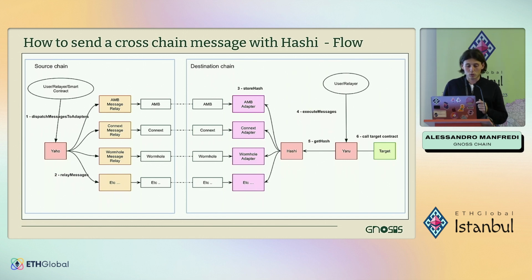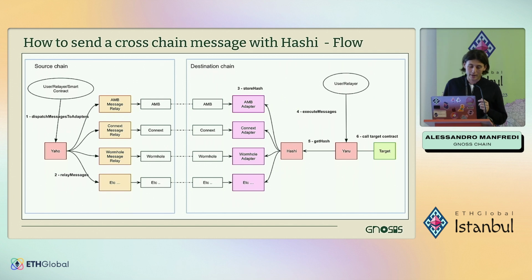Then, when you want to send a message, you have to call the dispatch messages to adapters function inside the Yaho, specifying the list of adapters and the list of relayers that you want to use, and obviously the message. Then Yaho, for each message relay, will call the underlying message relay by calling the relay messages function.